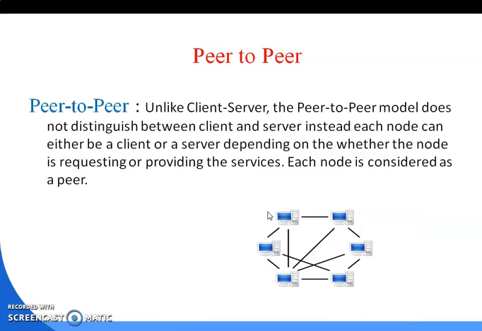But here the problem is that manpower is required to maintain all the systems, because every system has its own CPU, its own terminal, its own monitor, everything. So that is the problem, because you have to maintain all the devices.